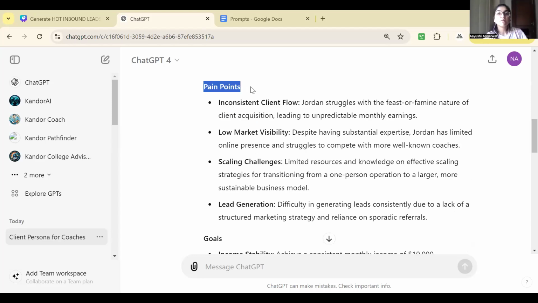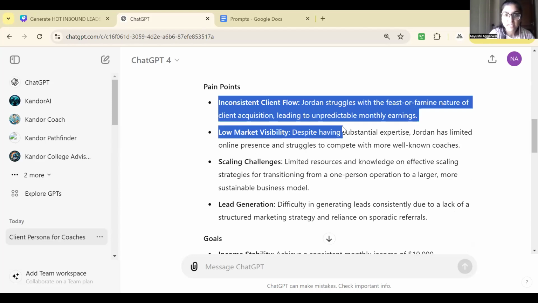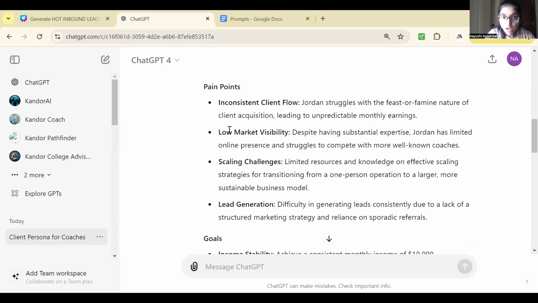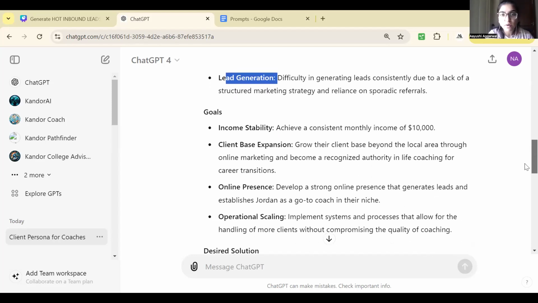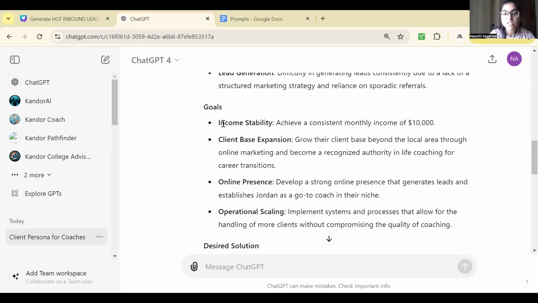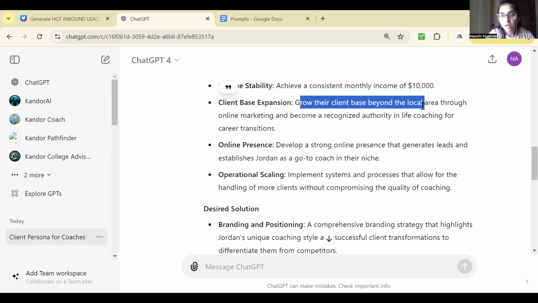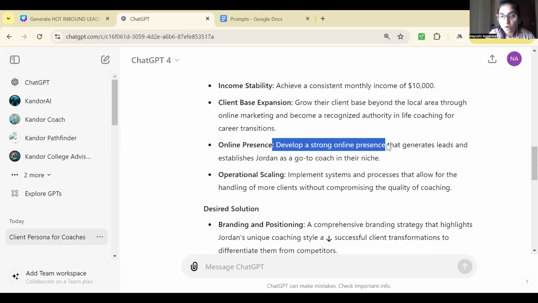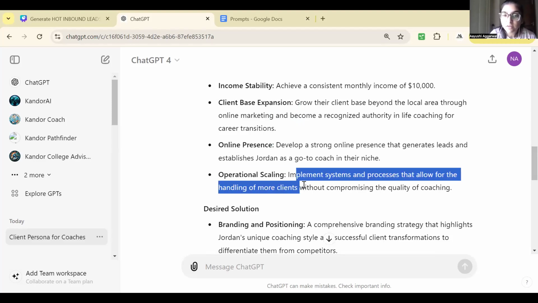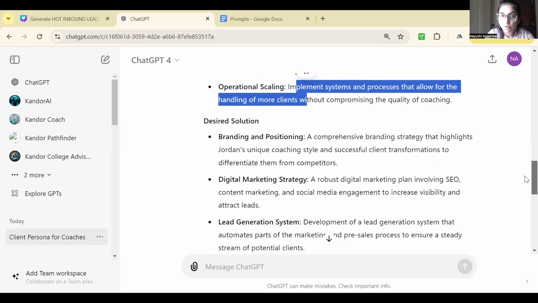ChatGPT has given us the pain points which he has: inconsistent client flow, low market visibility, scaling challenges. He's not able to scale. Lead generation. He's not able to generate quality leads. What are his goals? Income stability. He wants a consistent monthly income of $10,000, right? He wants client base expansion. He wants to grow his client base beyond the local area through online marketing. Online presence. He wants to develop a strong online presence. These are his desires, his goals. Operational scaling, implement systems and processes that allow for handling of more clients without compromising the quality of coaching, right?